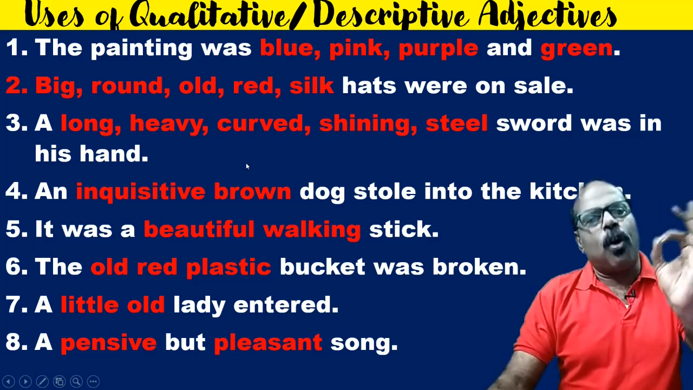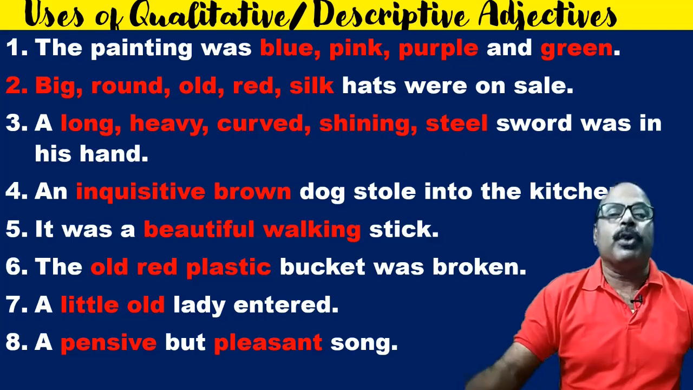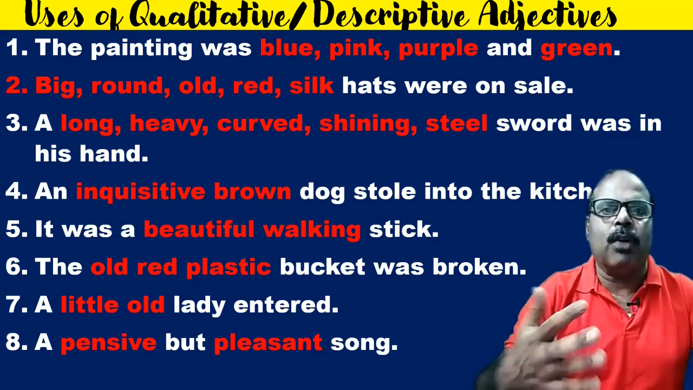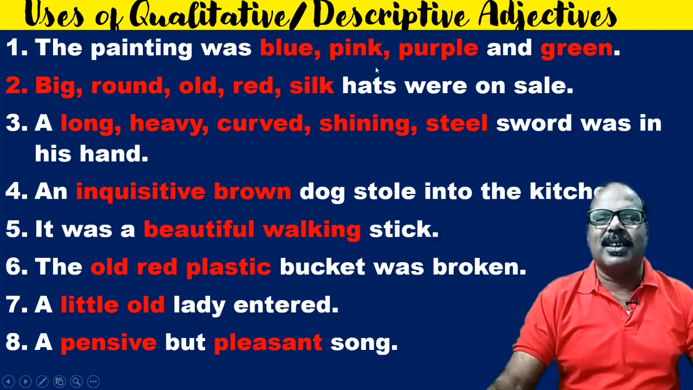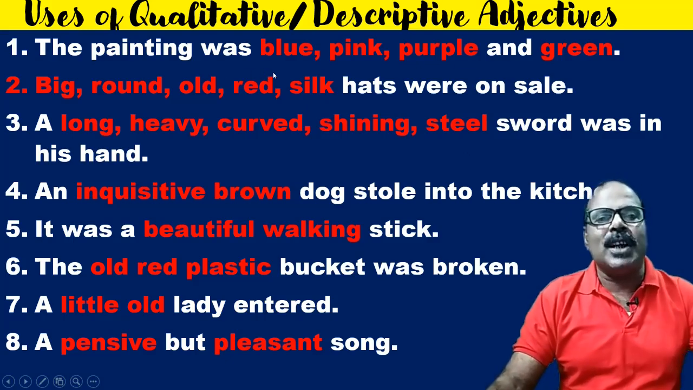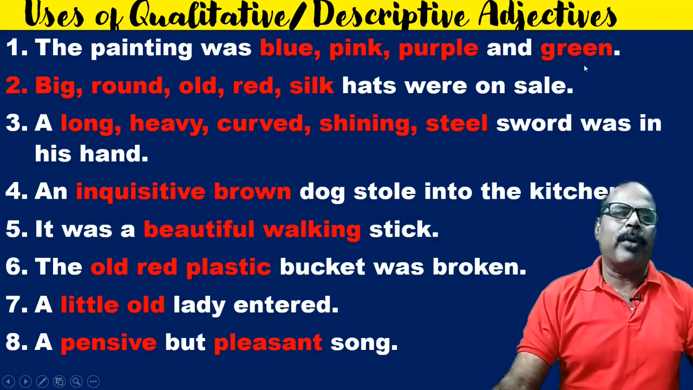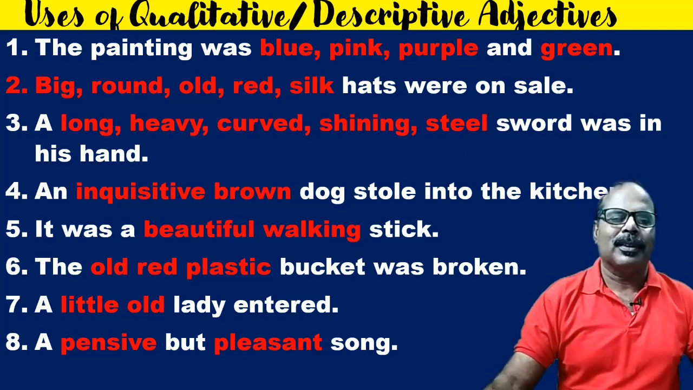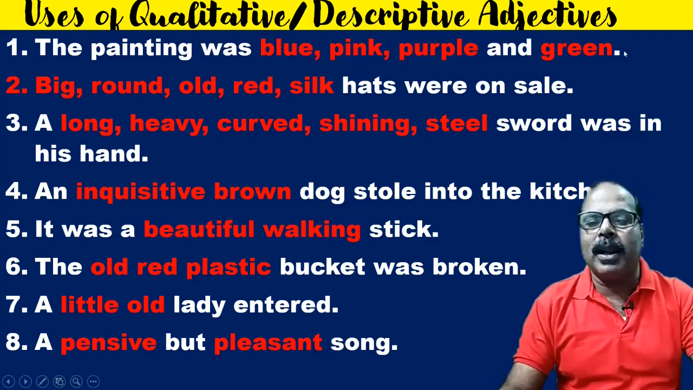We can use commas. Again, we may not use commas, if we use several qualitative adjectives in a sentence for a noun or a noun equivalent. I have used commas in some cases; I may not use them. The painting was blue, pink, purple and green. And when a comma is used, before the last one we should use 'and'. So the painting was blue, pink, purple and green.